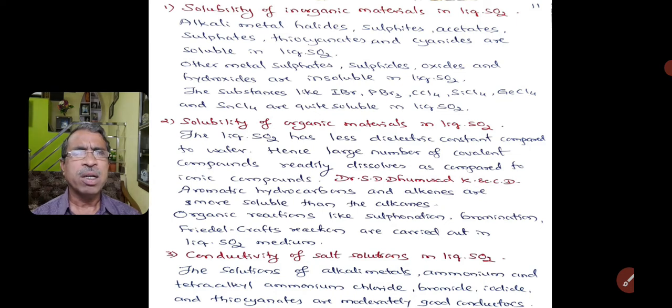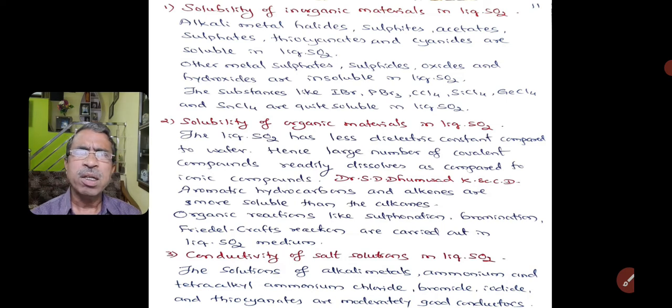The other metal sulfates, sulfides, oxides, and hydroxides are insoluble. Substances like iodine bromide, phosphorus tribromide, carbon tetrachloride, silicon tetrachloride, germanium tetrachloride, and tin tetrachloride are quite soluble in liquid sulfur dioxide. So here I have said about the solubility of inorganic materials in liquid sulfur dioxide.